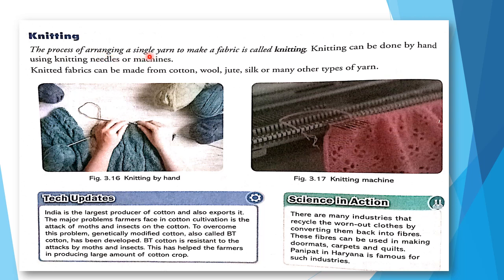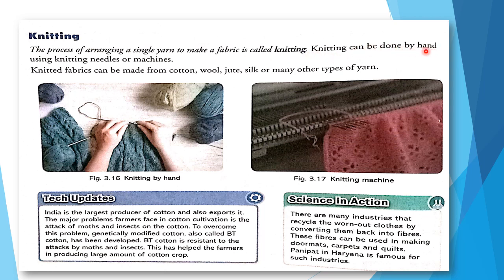The process of arranging a single yarn to make a fabric is called knitting. So knitting is done using only a single yarn to make a fabric, but weaving is done using two yarns, yes or no? Knitting is done using a single thread or single yarn.